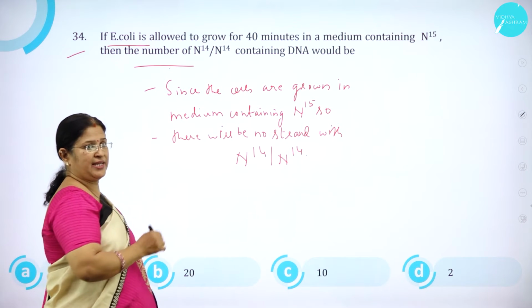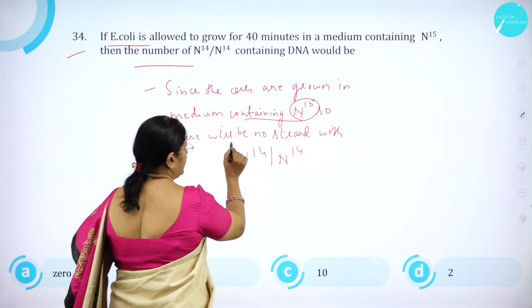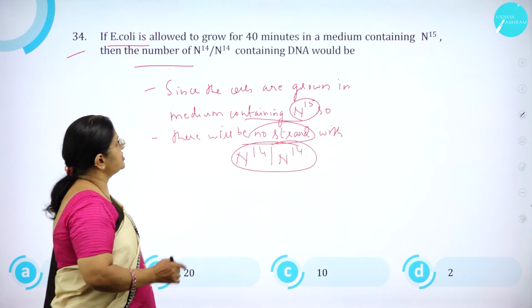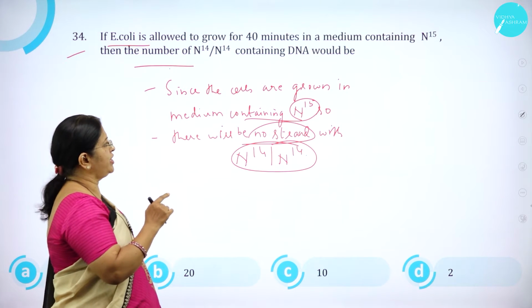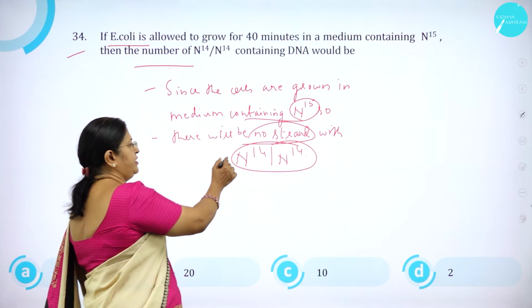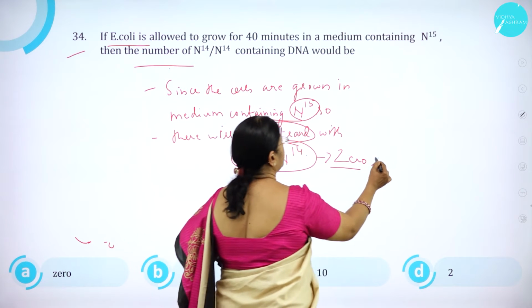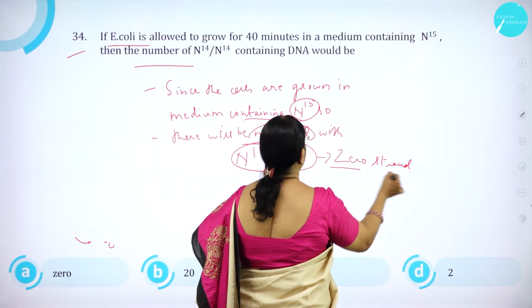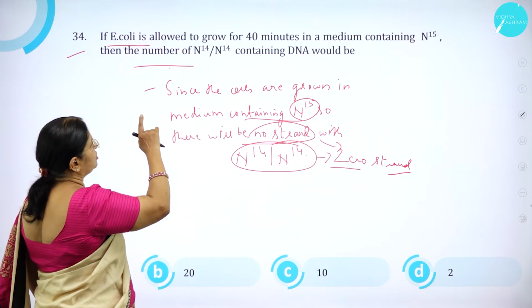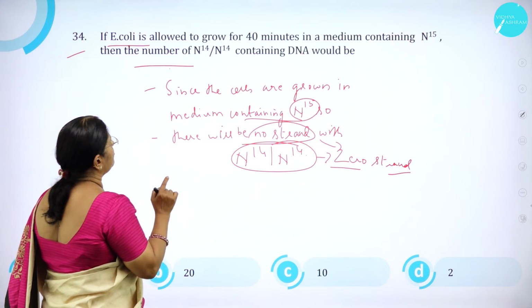As we know, since the cells are grown in the medium containing N15, there will be no strand with N14. Since the cells are grown in a medium called N15, there will be no DNA strands in N14. So it is 0 strands.